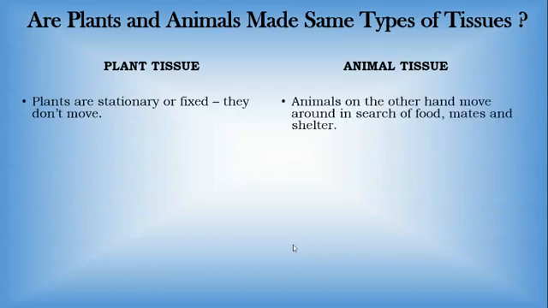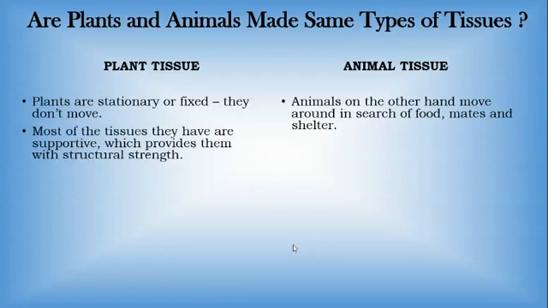Whereas animals, on the other hand, move around in search of food, mates, and shelter. So animals move from one place to another because they have muscle tissue, for the sake of food, mates, and shelter.